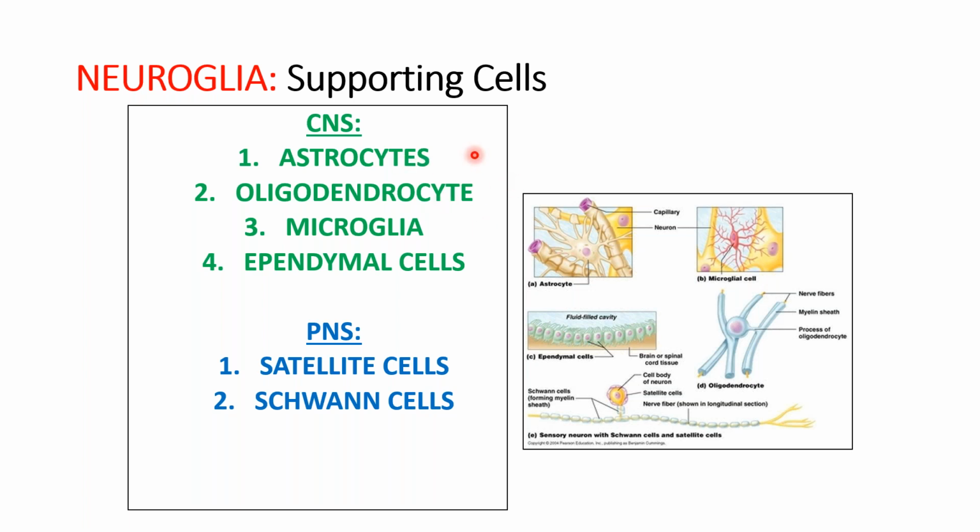Now you know they are responsible for maintaining the internal environment of the neuronal interneuronal spaces. They are part of the blood-brain barrier. They also help in neuromodulation. Whether the body should react or not, that neuromodulation is done by the astrocytes.